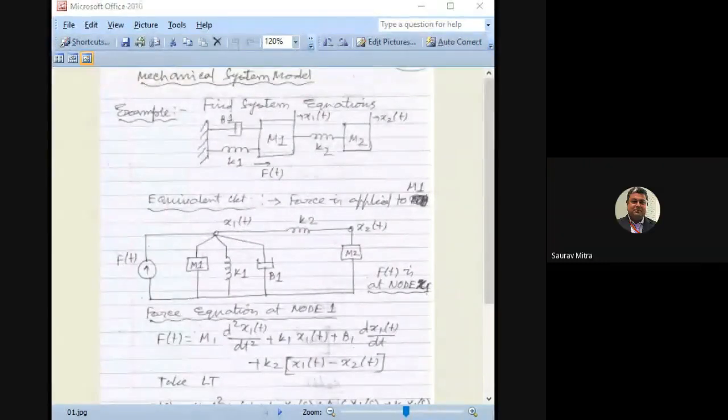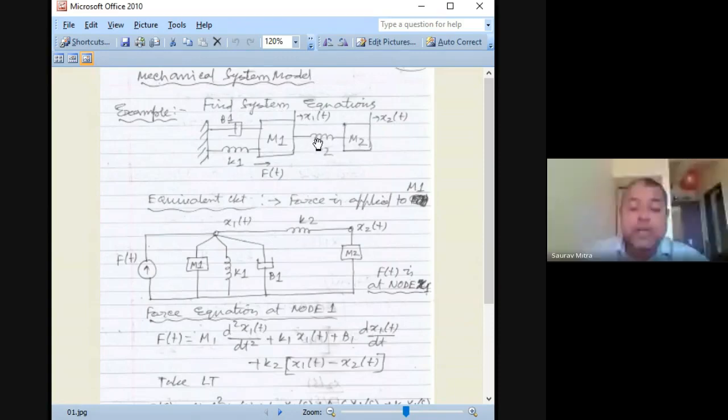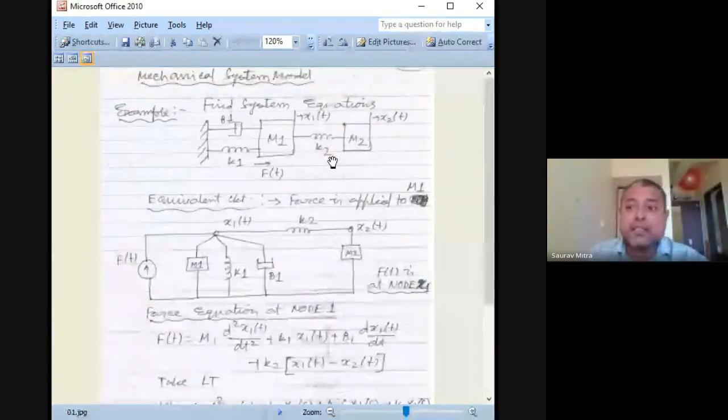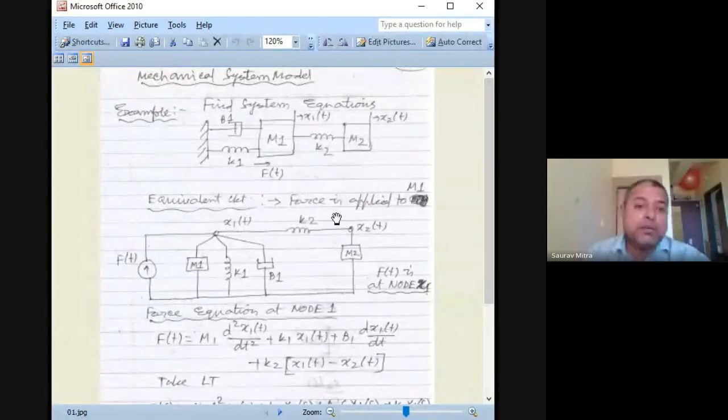Another important thing is that in between these two masses there can be another mass. So in case of k2, there can be another m, so m can also be common. In that case, how do you write the equation? Figure it out. First, draw the free body diagram.